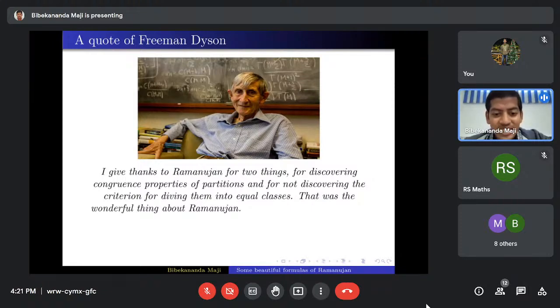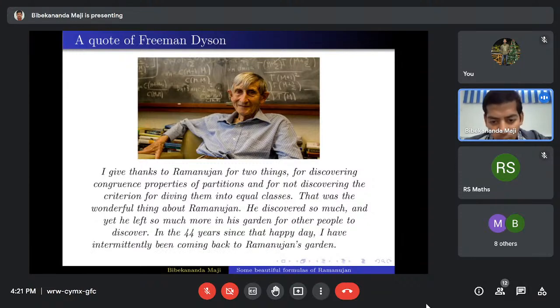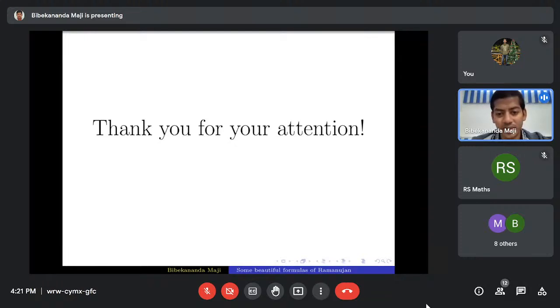That was the wonderful thing about Ramanujan. He discovered so much, and yet he left so much more in his garden for other people to discover. In the 44 years since that happy day, I have intermittently been coming back to Ramanujan's garden. Every time I come back, I find fresh flowers blooming. So with this, I'm ending my talk. Thank you for your attention.